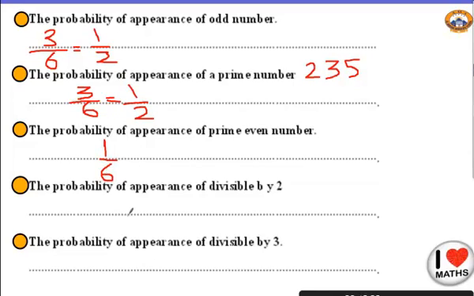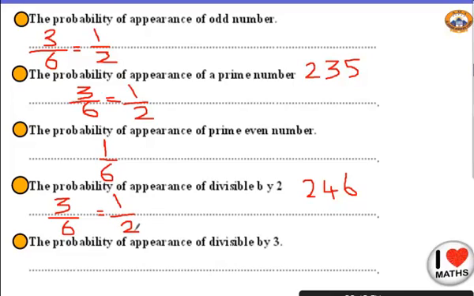Okay, the probability of appearance of any number divisible by 2. Okay, I have 2 and who can tell me? 4. Yes, super. And the last one is 6. Yes, thank you. So how many numbers do I have? 3. And what is my total? Don't forget, 6. So can I simplify them? Yes, sure. So my answer will be 1 over 2, which is half.